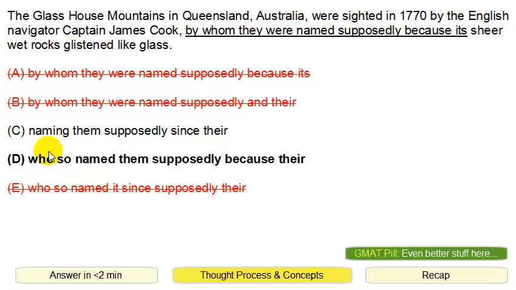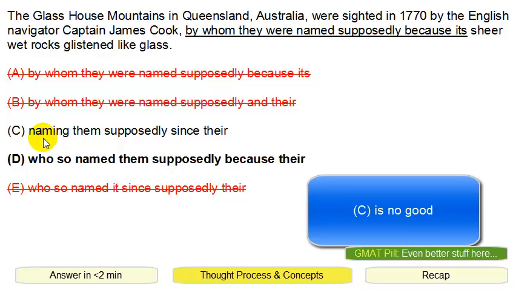So what about C? "Naming them, supposedly." Since they're naming, well, any -ing verb here seems like it's introducing a descriptive phrase with an -ing. So this descriptive phrase would have to describe the subject. So it would almost be like "naming them blah blah blah, the Glass House Mountains blah blah blah blah blah." But it's not the Glass House Mountains that were naming it. It was Jim Cook who was naming it. So it doesn't make sense to start this phrase with an -ing verb, "naming." So that's why C is no good.